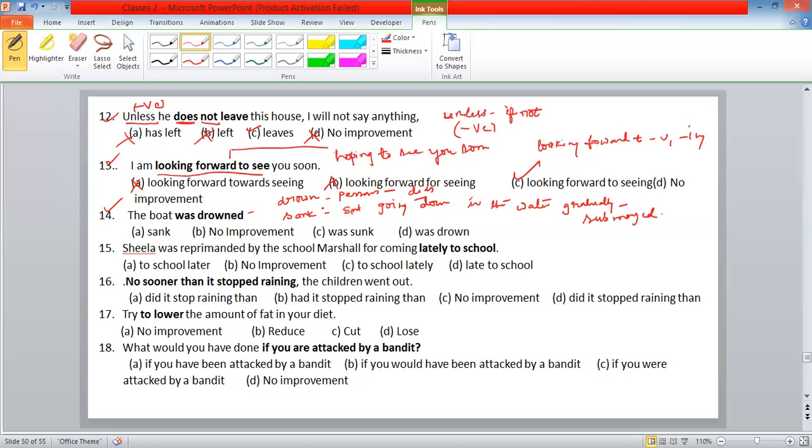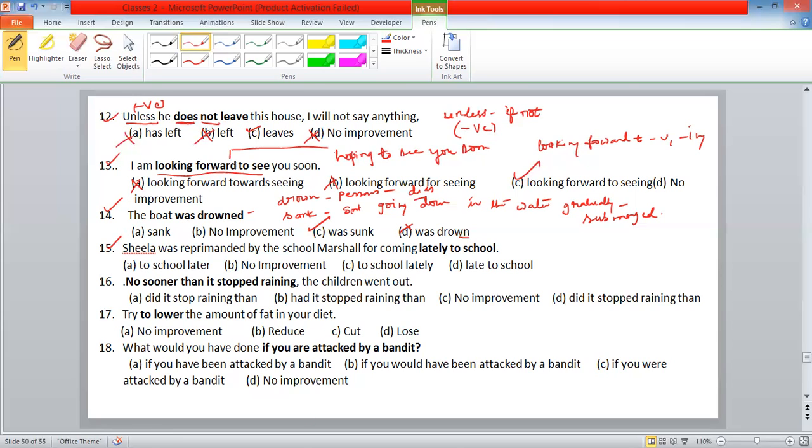When he dies, that is what we say drown. But here was drowned is there, so which one is the answer? Was sunk is the right answer, not was drowned. So wrong. Okay, next one.